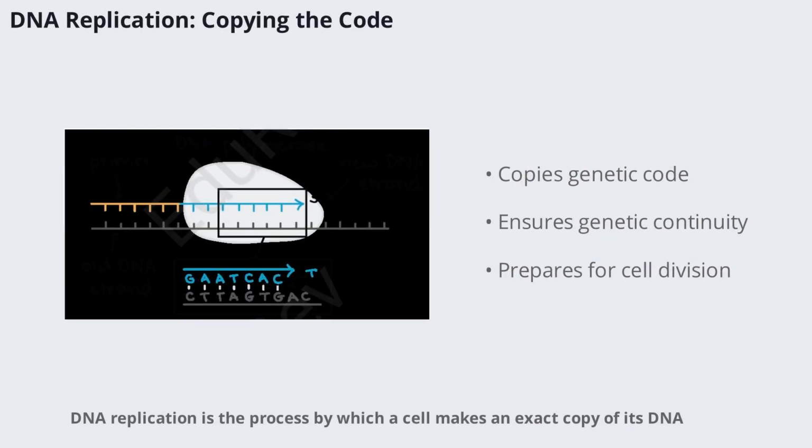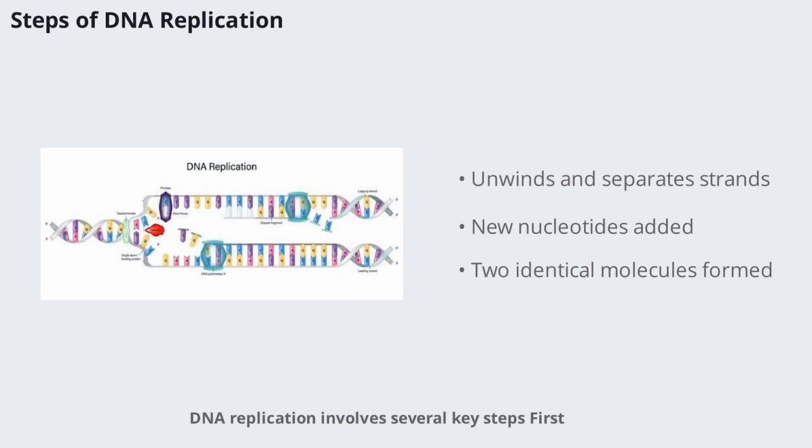DNA replication is the process by which a cell makes an exact copy of its DNA. This is crucial before cell division, ensuring that each daughter cell receives a complete set of genetic instructions. The process involves unwinding the double helix, separating the strands, and building new complementary strands using the original as a template.